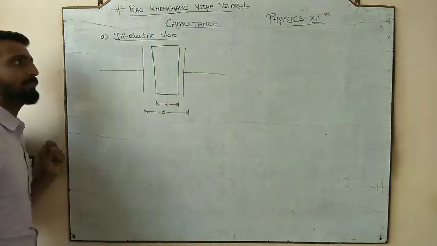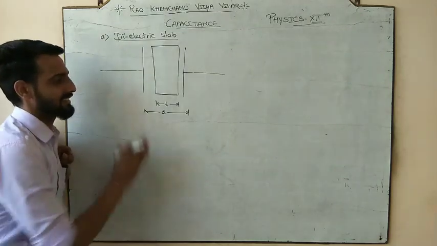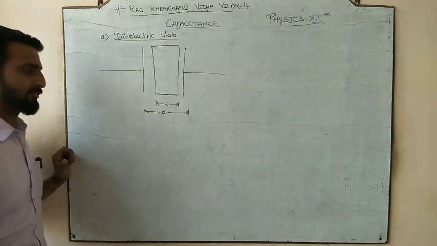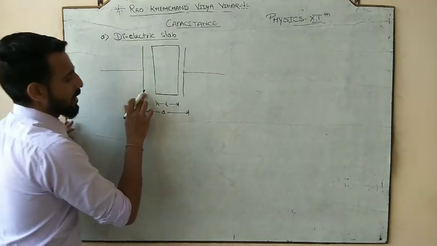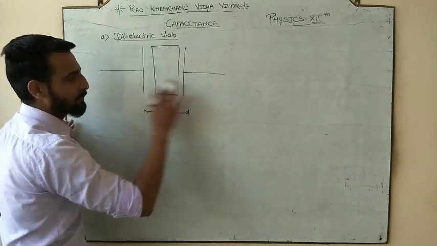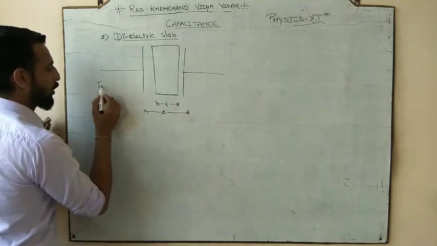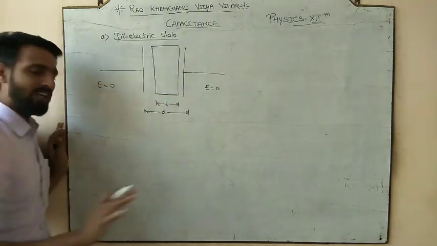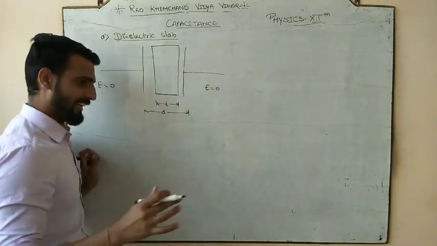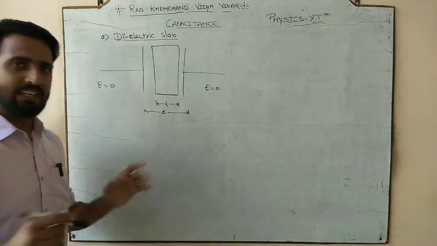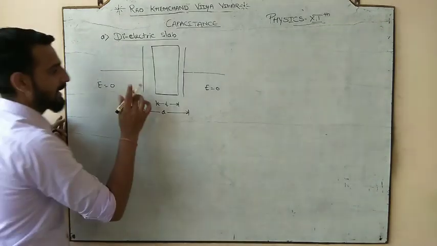In the PPC we are inserting the dielectric slab. We are continuing the case where we left off in the last lecture. Outside the plate there is no electric field, we all know that. The electric field outside the plate is always zero. We already discussed that the electric field only exists in between the plates, and in air.